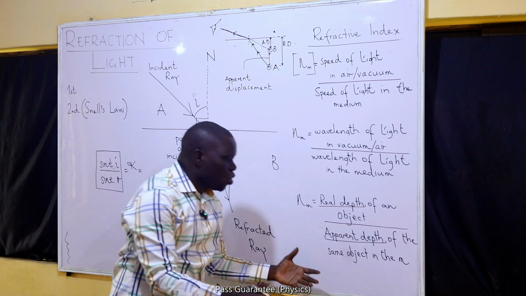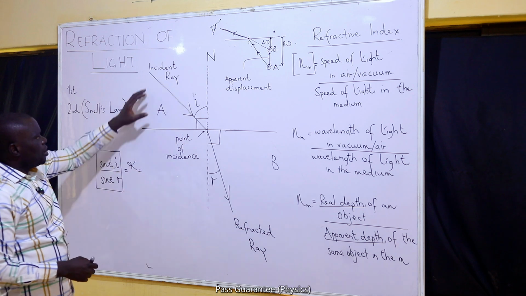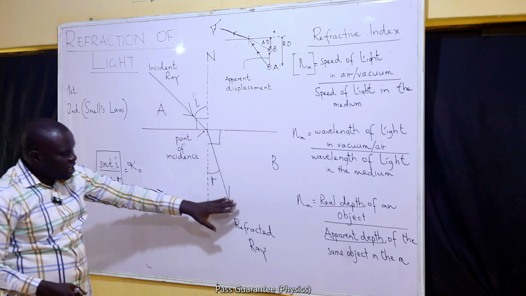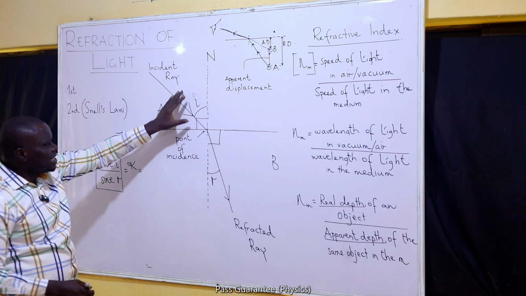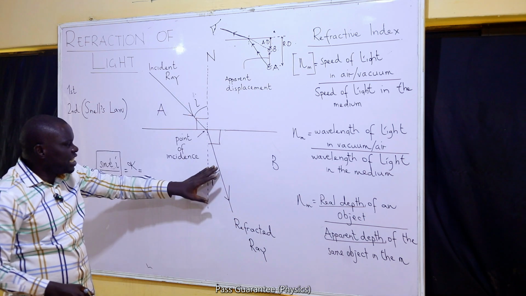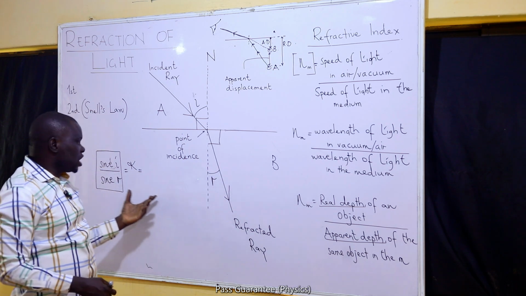We now go back to what we said under Snell's law. Snell said when a ray of light is moving from a medium A to medium B, by the time we find the sine of the angle that the incident light is making, and we divide it by the sine of the angle that the refracted ray is making, it should give us a constant.